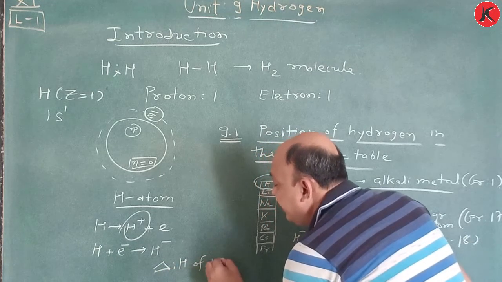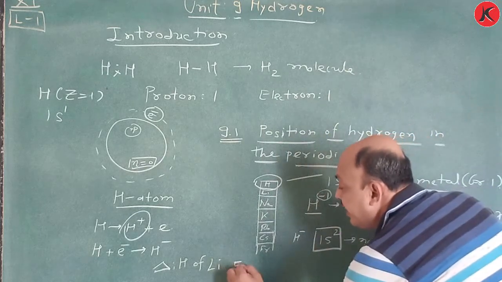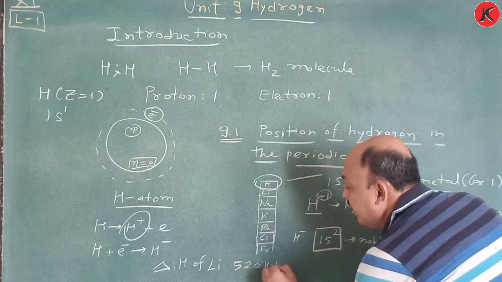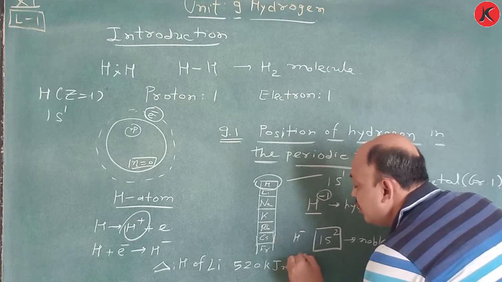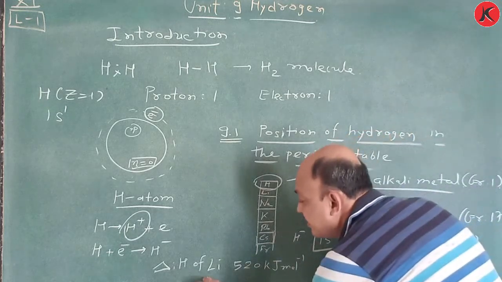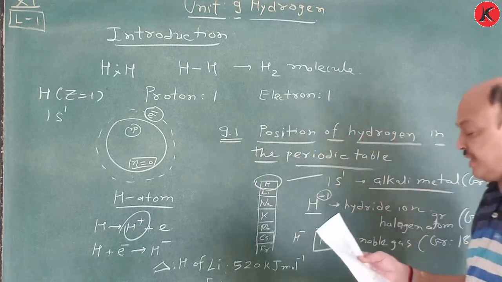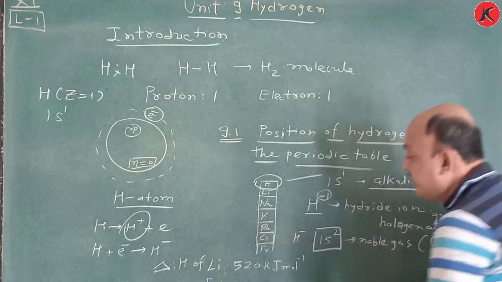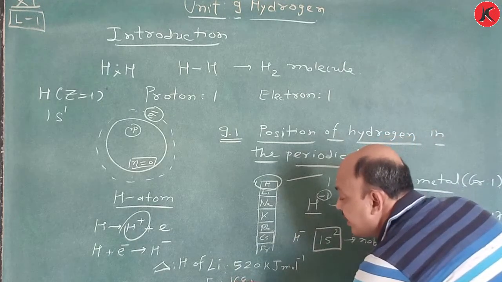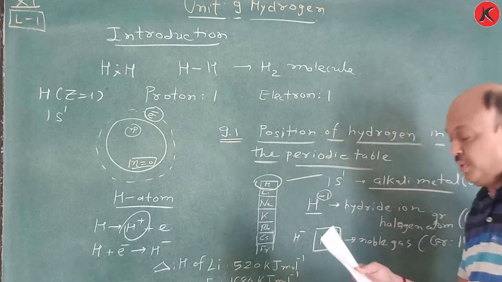Just data is given: the ionization enthalpy, delta IH, of lithium is 520 kilojoule per mole, and of fluorine it is 1680 kilojoule per mole.